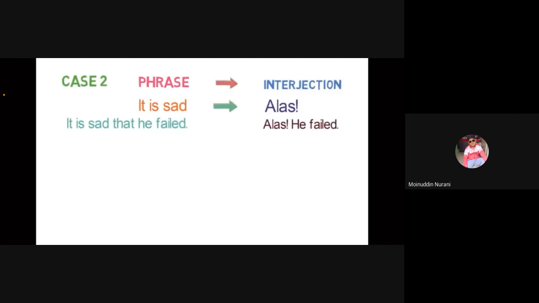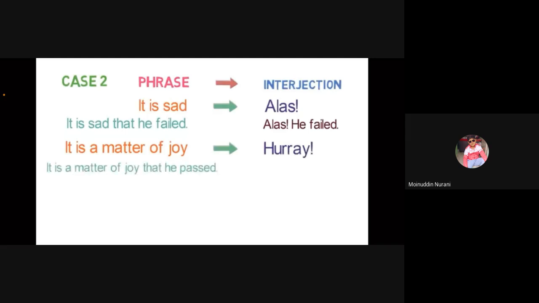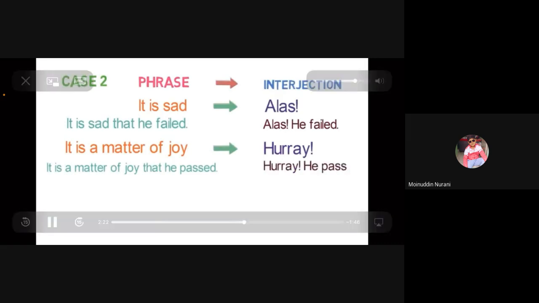Let's look into the next phrase. It is a matter of joy will be replaced by hooray. Let's look into an example of it. It is a matter of joy that he passed. After converting, the sentence will be hooray, he passed.